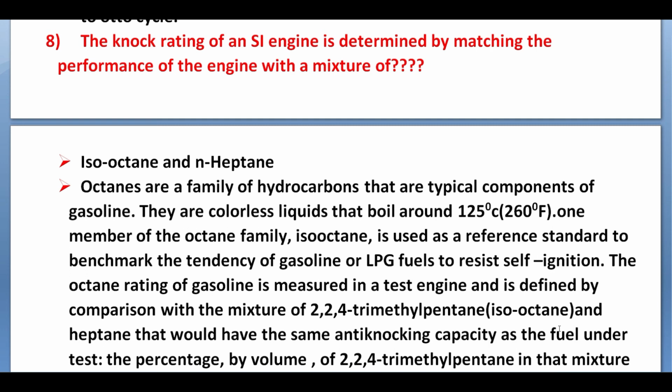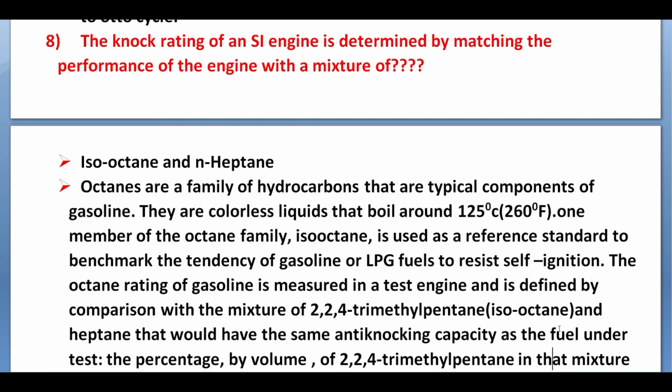So octanes are a family of hydrocarbons that are typical components of gasoline. They are colorless liquids that boil around 125 degrees centigrade. One member of the octane family, that is isooctane, is used as a reference standard to benchmark the tendency of gasoline or LPG fuel to resist self-ignition.